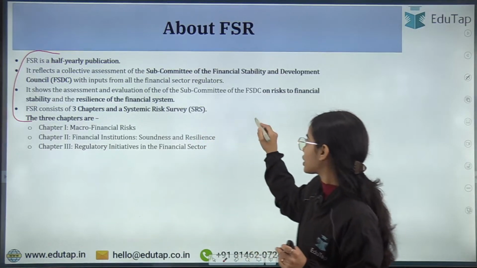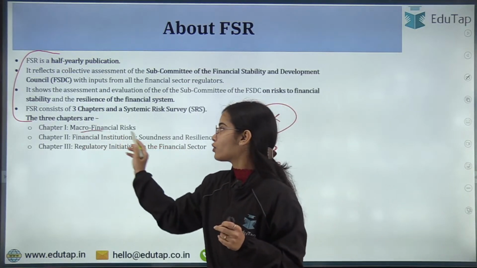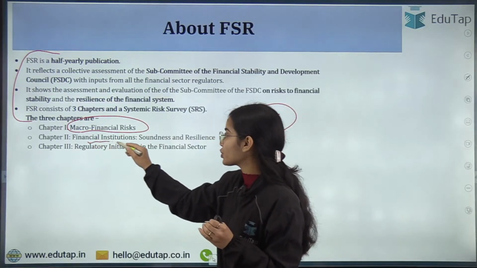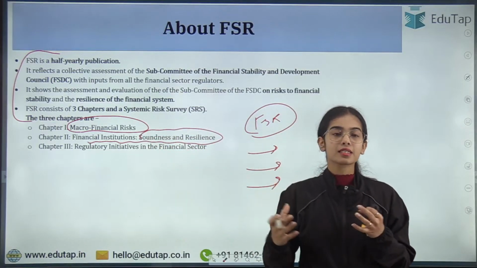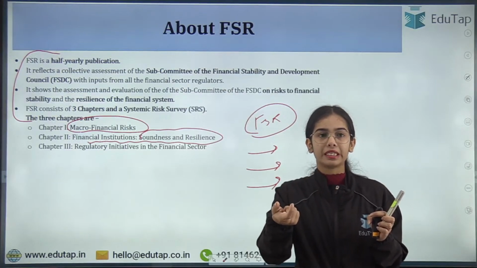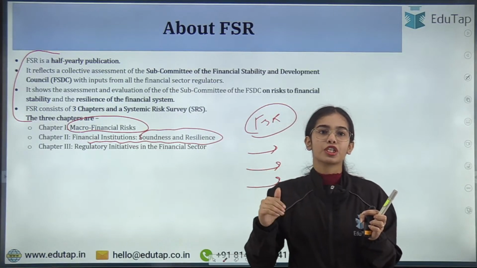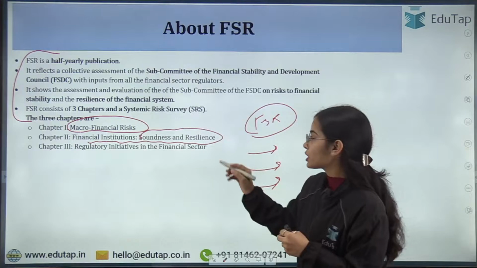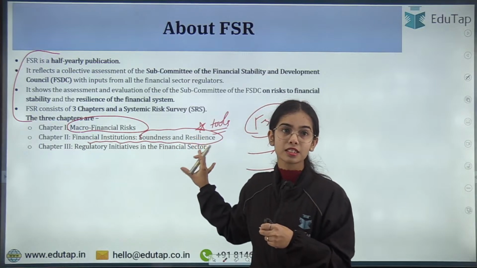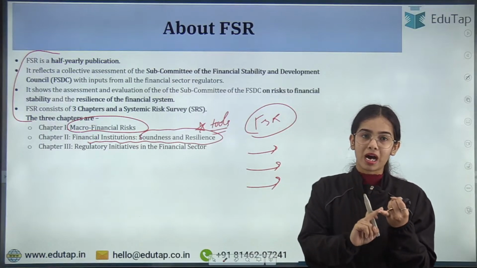Now the Financial Stability Report is prepared under 3 chapters. First of all, macro financial risk. What are the risks at the global level and domestic level? Second, financial institutions, soundness and resilience. In this we discuss instruments like CRAR, profitability, and the different variables. What is the CRAR, what is the liquidity coverage ratio, what is the provision coverage ratio. So these variables are discussed under soundness and resilience to see the soundness and resilience of the financial institutions, the banks, NBFCs and such.